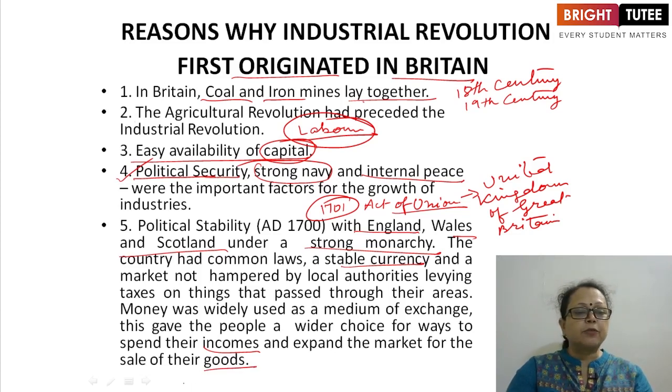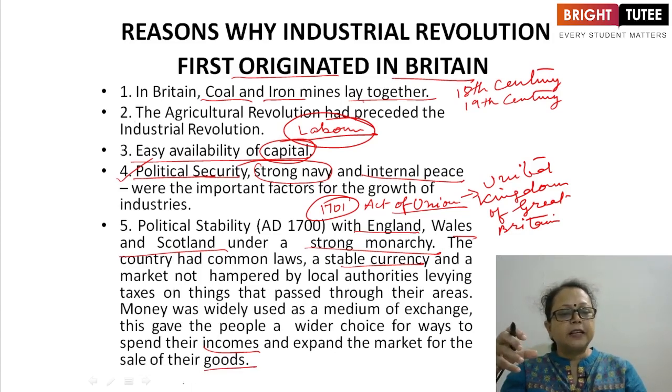Another important factor was political stability. After AD 1700, how did this political stability come? With the passing of an act in the year 1701, the Act of Union, all these countries were merged together and controlled by the strong monarchy. Both the impacts, positive and negative, as well as the medium of exchange, currency, money, were introduced, which also helped a lot in the development of the industries.